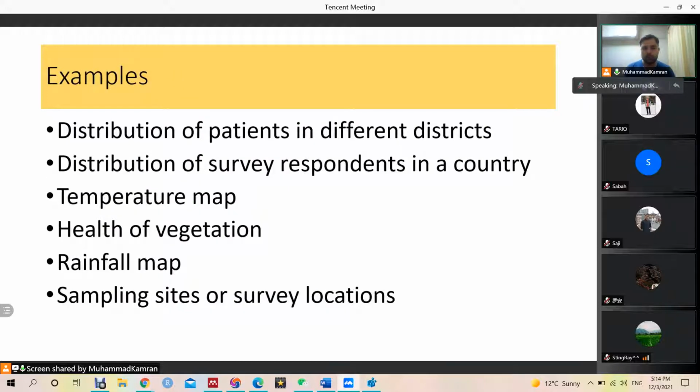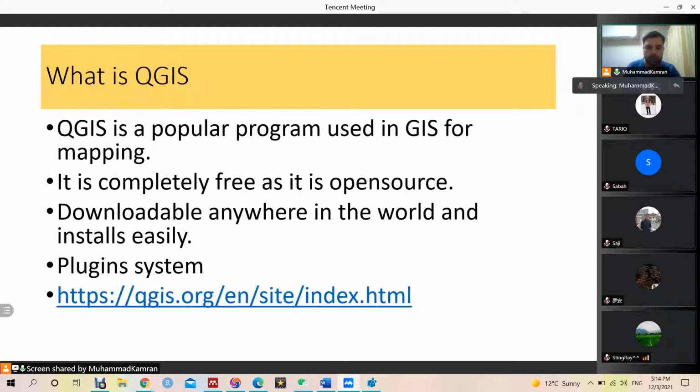Similarly, a temperature map. The meteorological department often issues this type of map that shows where temperature will be high, where it will be low. Health of vegetation, like one of the attendees in our webinar wants to check the health of vegetation. So we can say this crop field has red color, this is very unhealthy, and this one is healthy, this is going green. So it is about visualization. Similarly, we can see the rainfall map, or we can do field work, and finally we can visualize our data. So those were some examples and benefits.